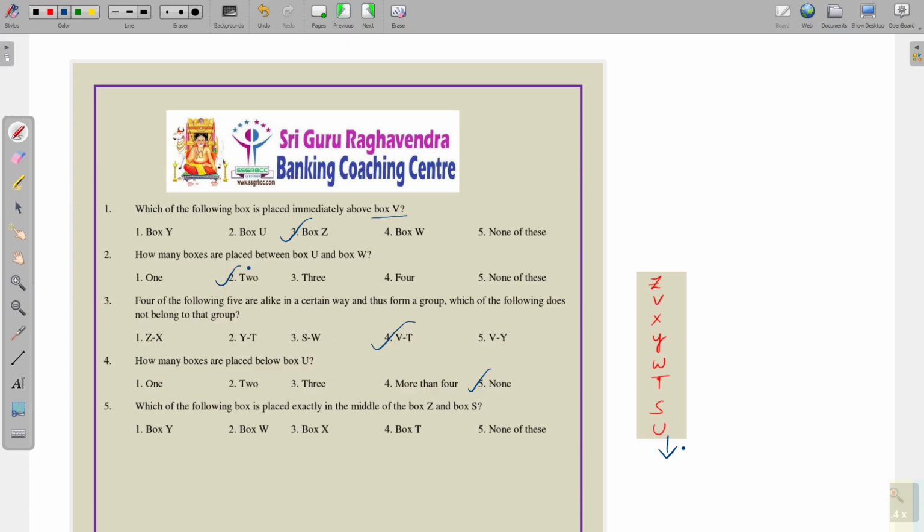Which of the following box is placed exactly in the middle of box Z and box S? So here Z and here S. Between these 2 boxes, which box is placed exactly in the middle? So 1, 2, 3, 4, 5. 5 boxes are there. So Y is exactly in the middle of Z and S.